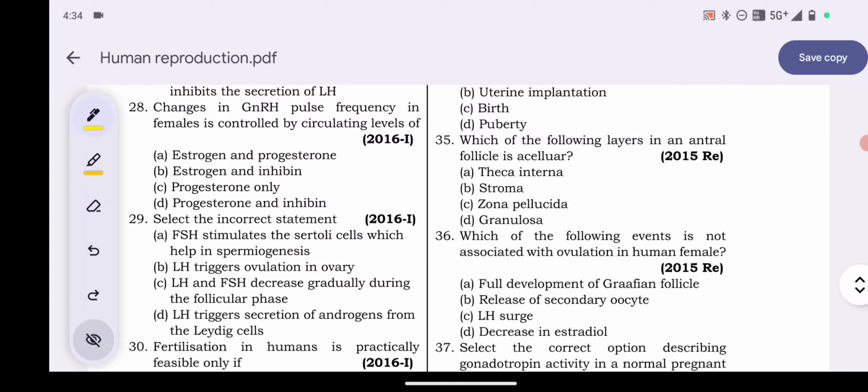So here the answer is option number A, estrogen and progesterone. Okay. Estrogen and progesterone levels in the blood govern changes in GnRH pulse frequency in females. So option A is the answer.